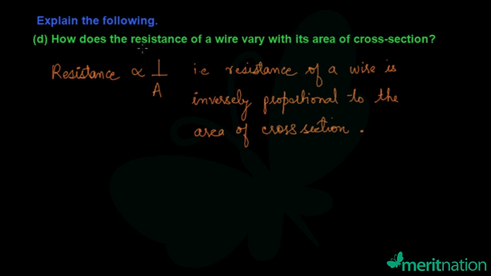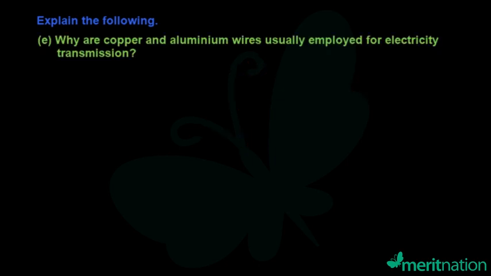This question is asking: how does the resistance of a wire vary with its cross-sectional area? We know that R is equal to rho L by A. From here we can see that resistance is inversely proportional to the area of cross-section. So the resistance of a wire is inversely proportional to its area of cross-section. Now let us look at the last part.